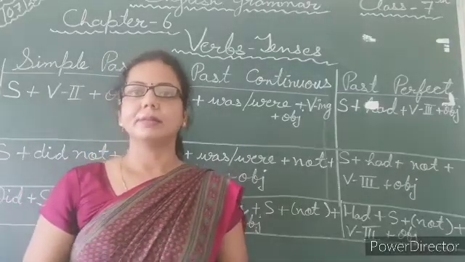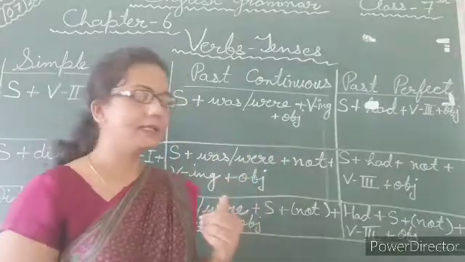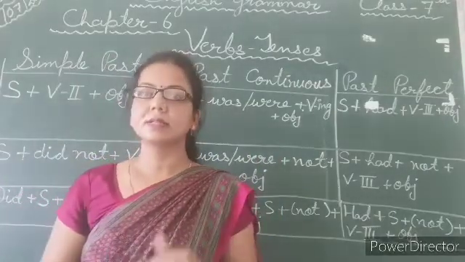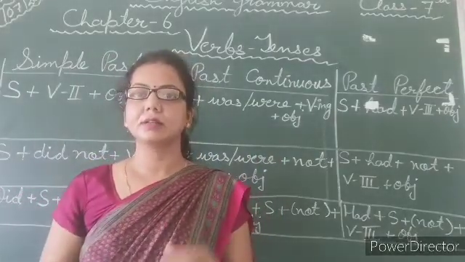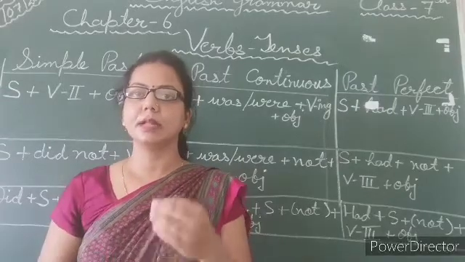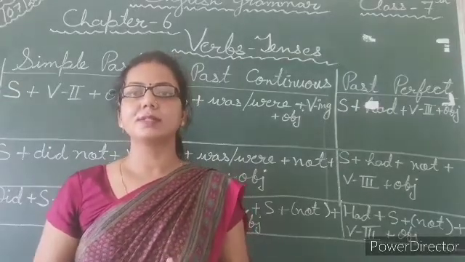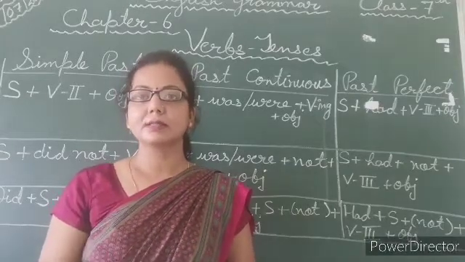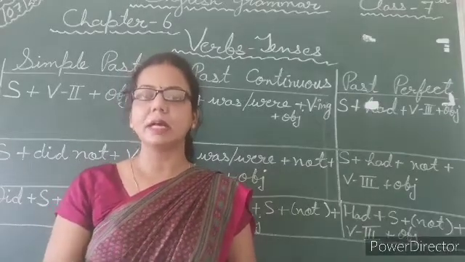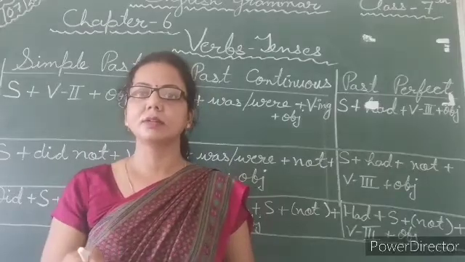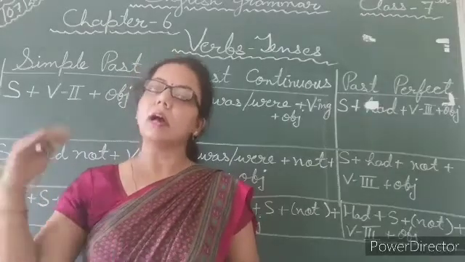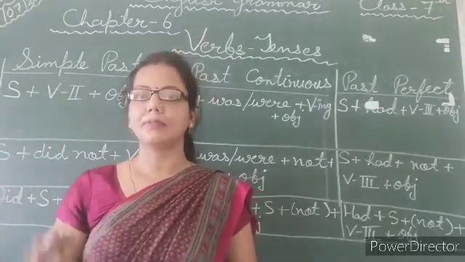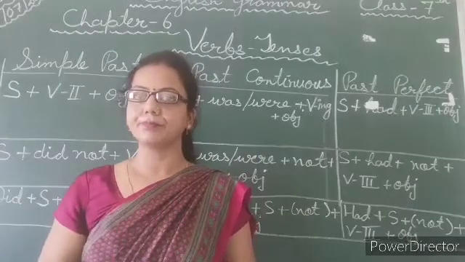Present tense means the action which is going to be done right now. And future means the given task that is going to be done after some time, after the present time.